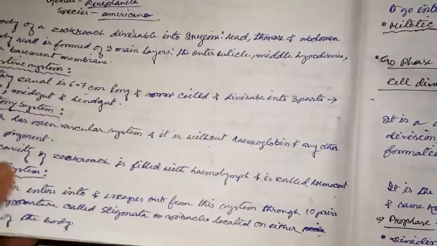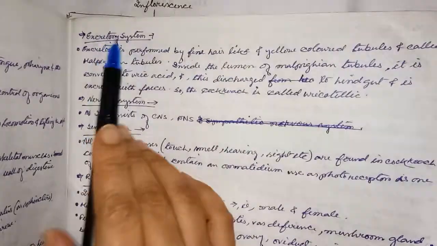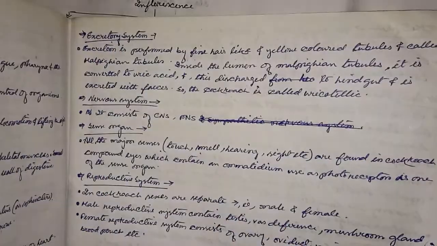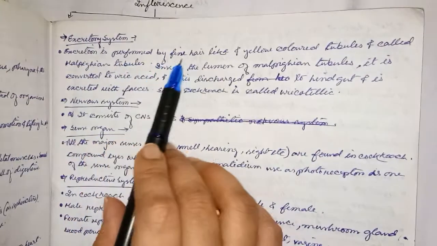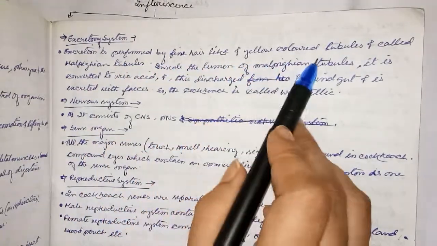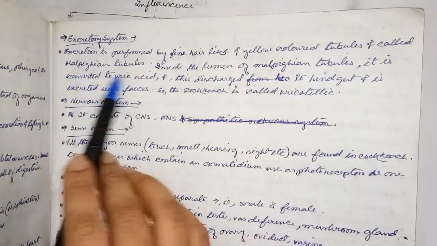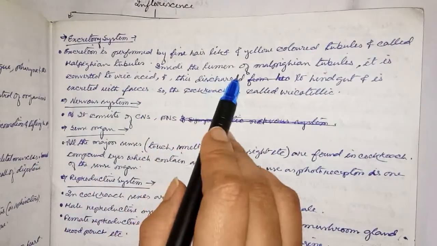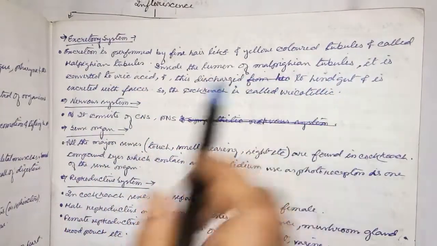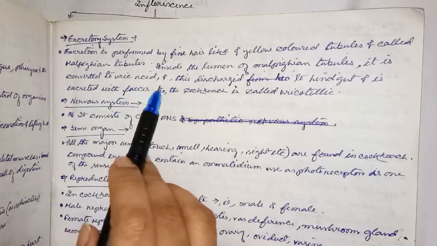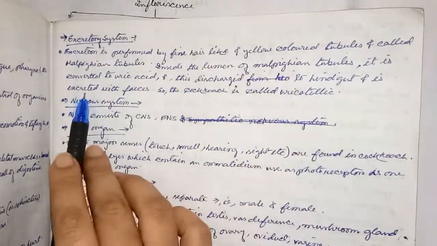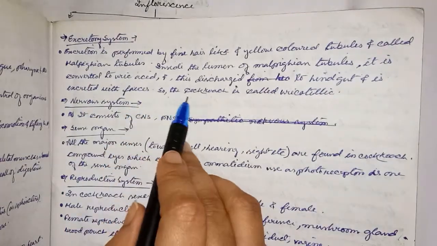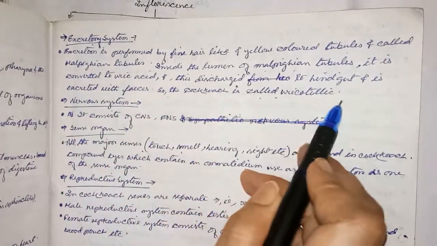Next, excretory system. Excretion is performed by fine, hair-like, yellow-colored tubules called Malpighian tubules. Inside the lumen of the Malpighian tubules, waste is converted to uric acid, discharged to the hindgut, and excreted with feces. So the cockroach is called uricotelic.